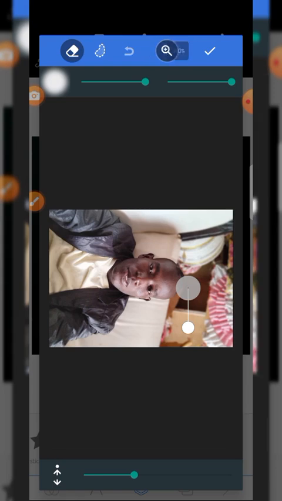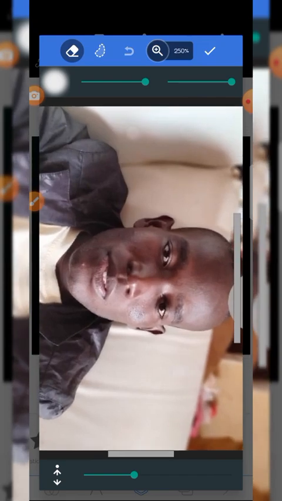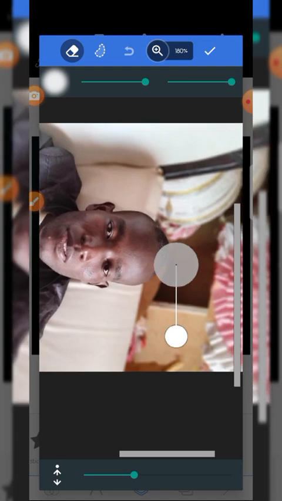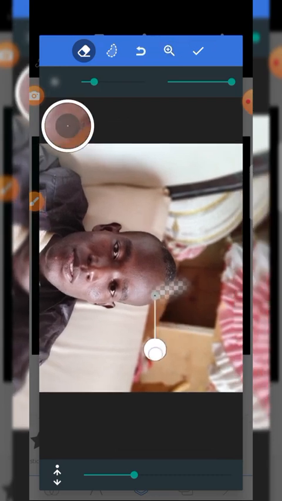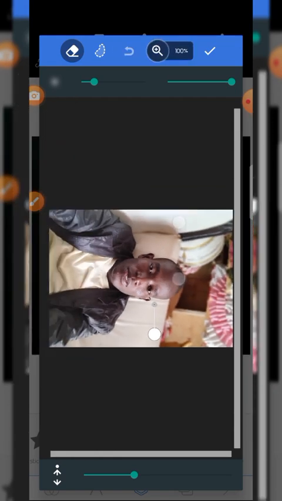This is the zoom. If the image you're removing something from is too detailed and small, you can use that zoom to zoom in where you want to rub. You get?